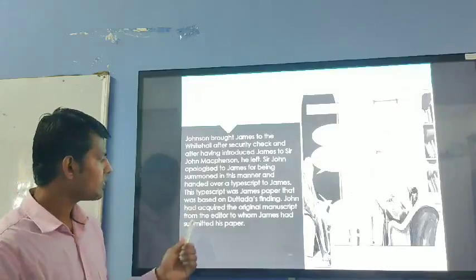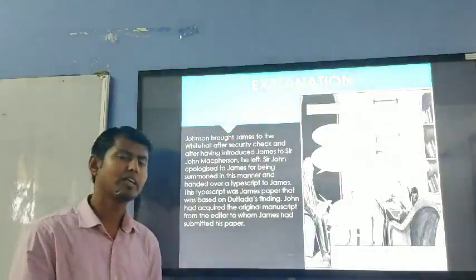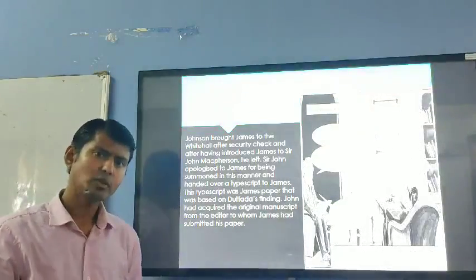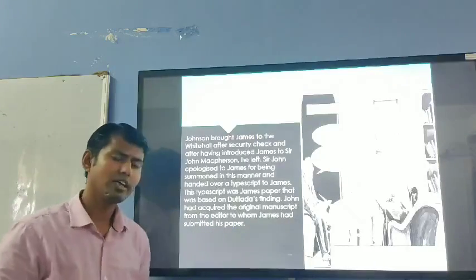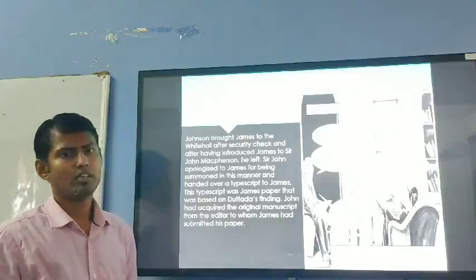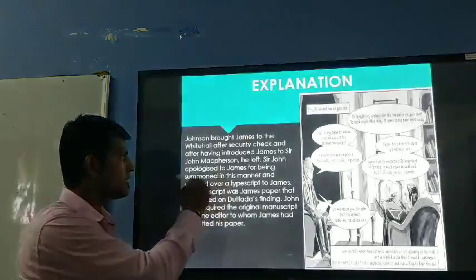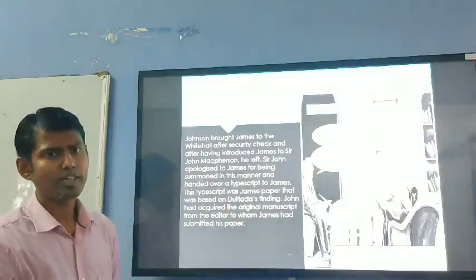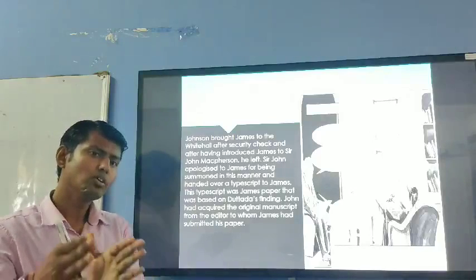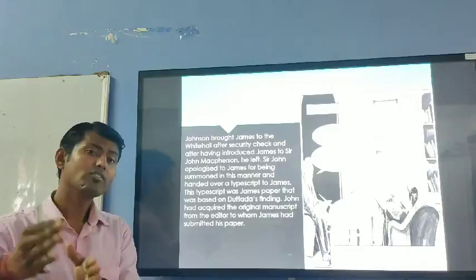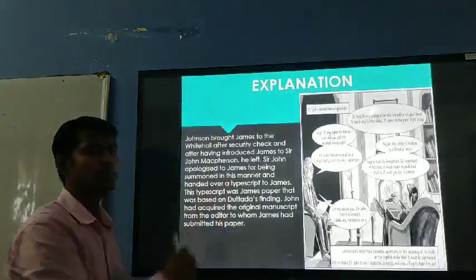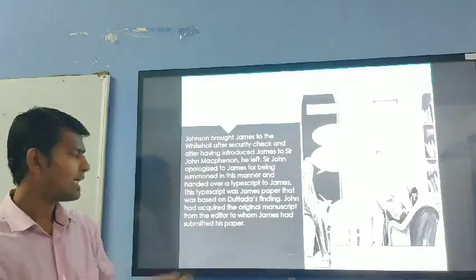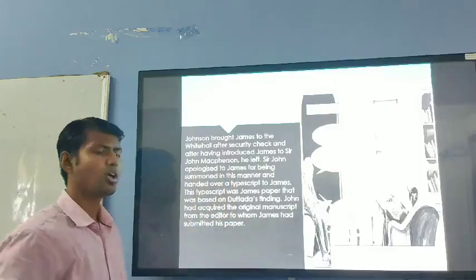James had submitted his paper to the editor of Nature to be published, and the original manuscript belonged to James. But the editor of Nature was a good friend of John Macpherson, so Macpherson got the paper from him and told him not to publish it now. The document was handed over to John Macpherson.